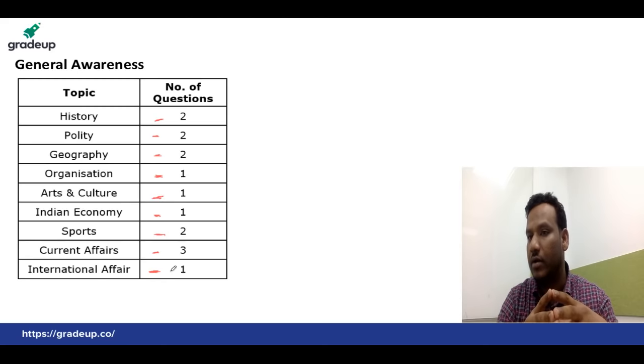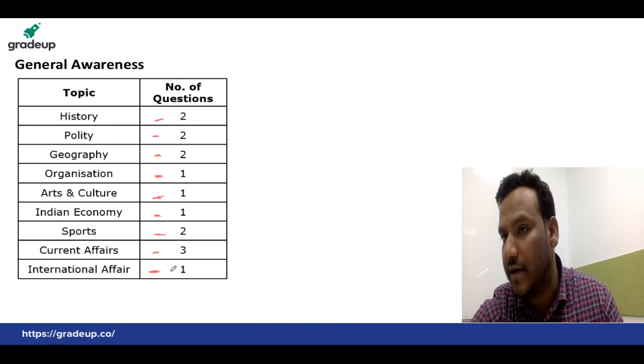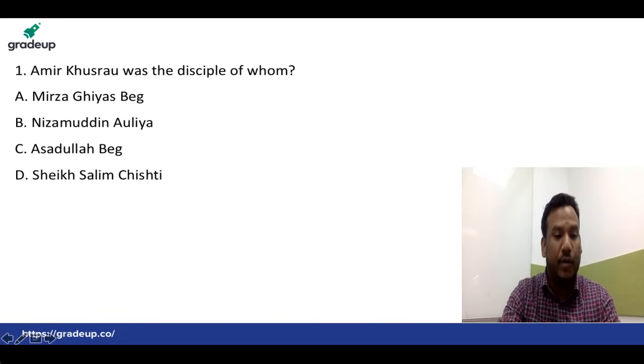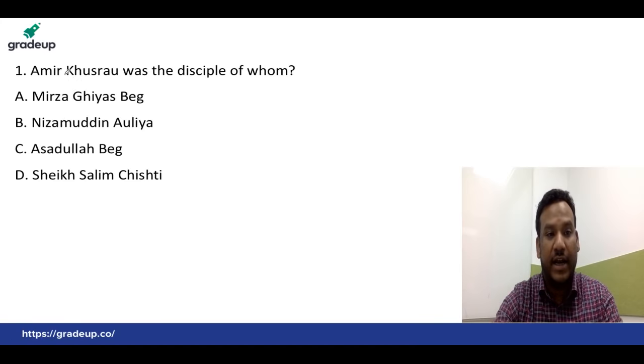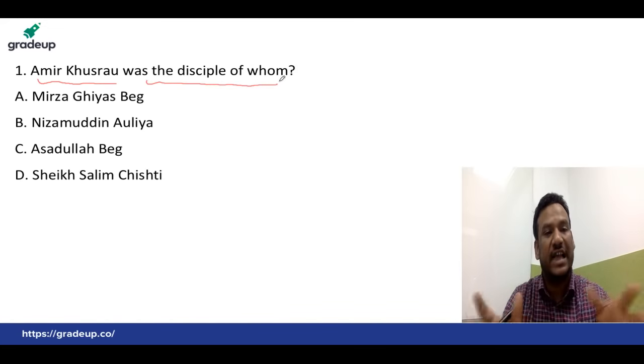Okay, everybody is ready, so we can start now. The first question was a very important question from medieval history. It is asked: Amir Khusro was the disciple of whom?